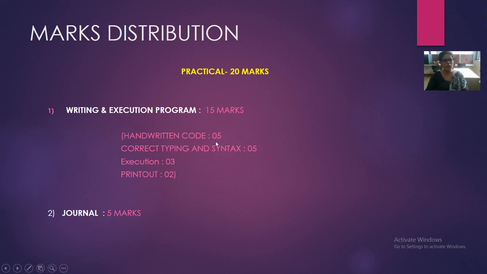Handwritten code is of 5 marks, that is, you have to write code on your sheet. Typing and syntax of the correct program on the PC is of 5 marks. Execution, that is, you have to execute your program and generate output, is of 3 marks. And you also have to take a printout of that program, and in your final exam you have to attach that printout with the sheet, and then we will send that sheet to the board. So this is the total distribution of 15 marks for writing and execution of the program.